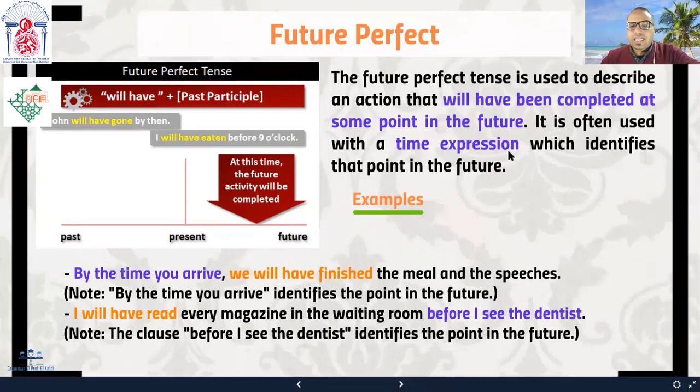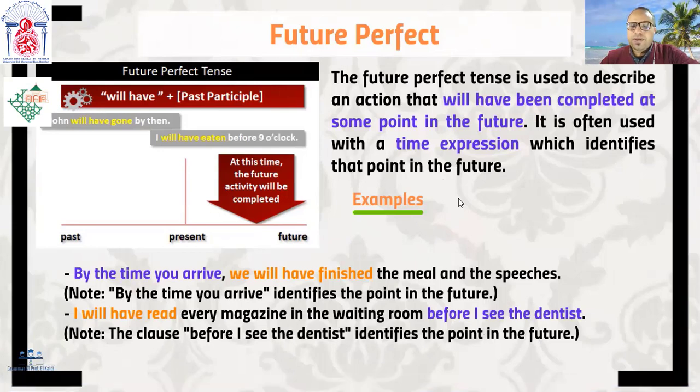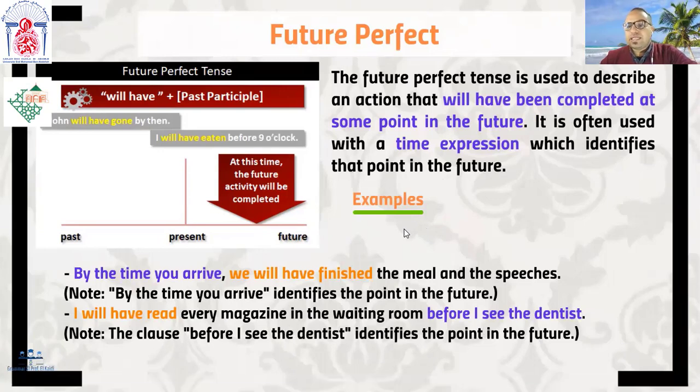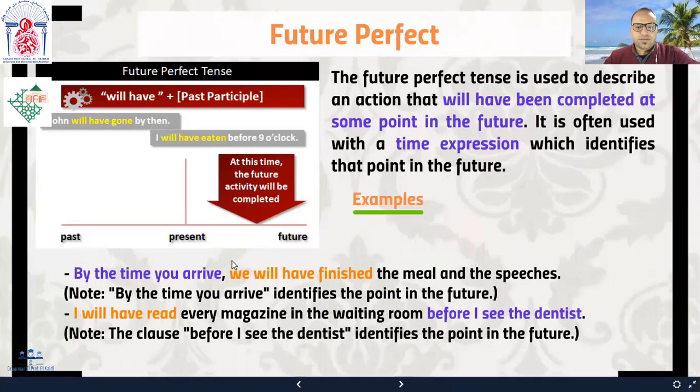And as I said, in the perfect tenses, we use the past participle of the verb, okay? Not the present participle. The present participle, we use it in the continuous tenses, and the past participle, we use it in the perfect tenses. Examples: by the time you arrive, which is here, okay? Always go back to this illustration here and look at the tip of the arrow.